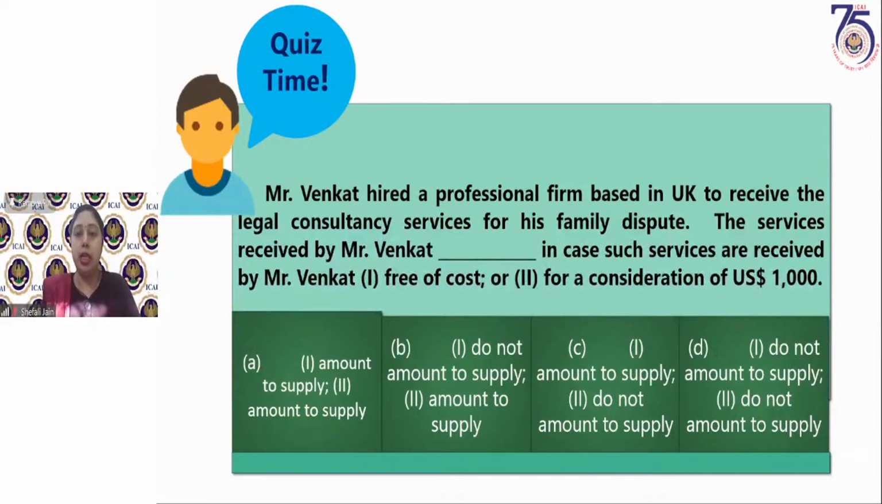In case such services are received by Venkat, now we are given two cases. Services are received by Mr. Venkat free of cost, then what will be the answer? Services are received by Mr. Venkat for a consideration of US dollars 1,000. So what would be the answer in these two cases? I'm waiting for the correct option.